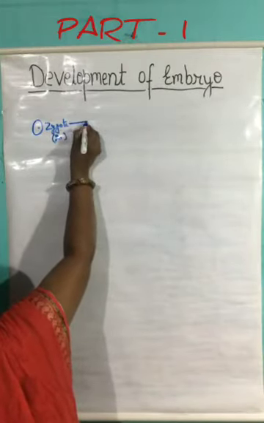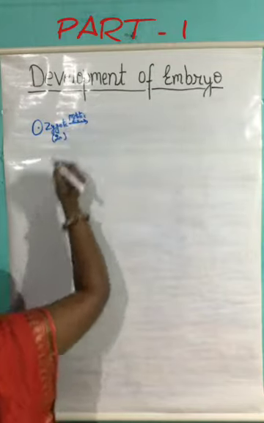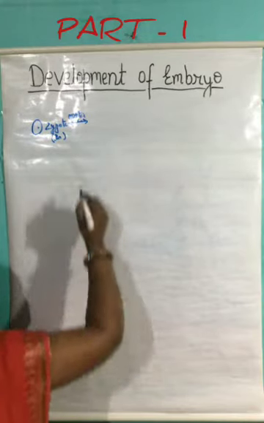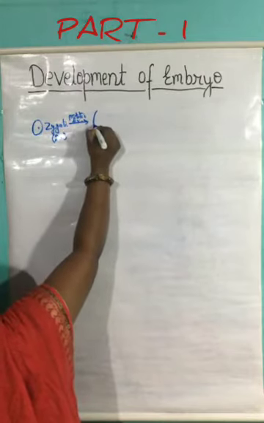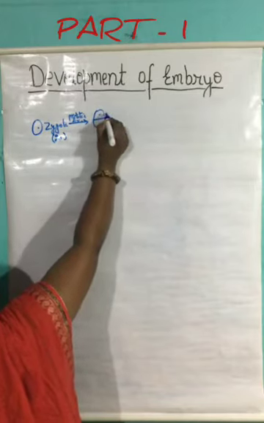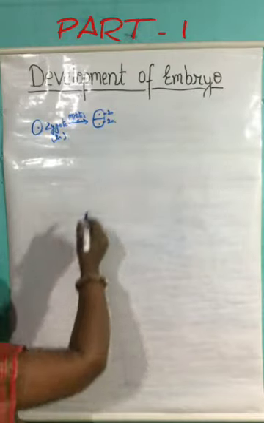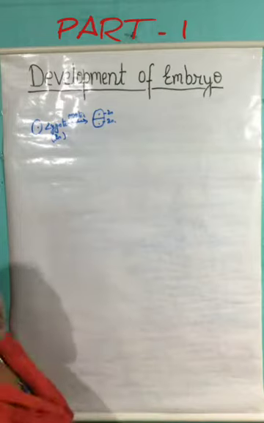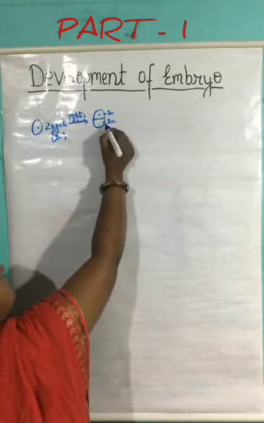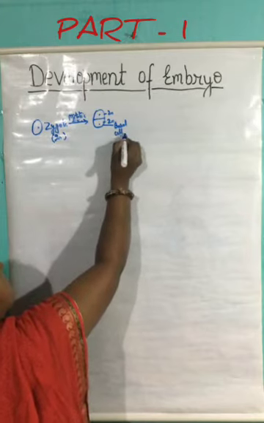This zygote will undergo mitotic division, and this mitotic division takes place in the transverse plane, and as a result of this mitotic division the single cell divides into two celled structures, and both of them have 2n and 2n number of chromosomes. One of the cells, which is formed towards the micropylar end, is going to form the basal cell. It is called the basal cell.